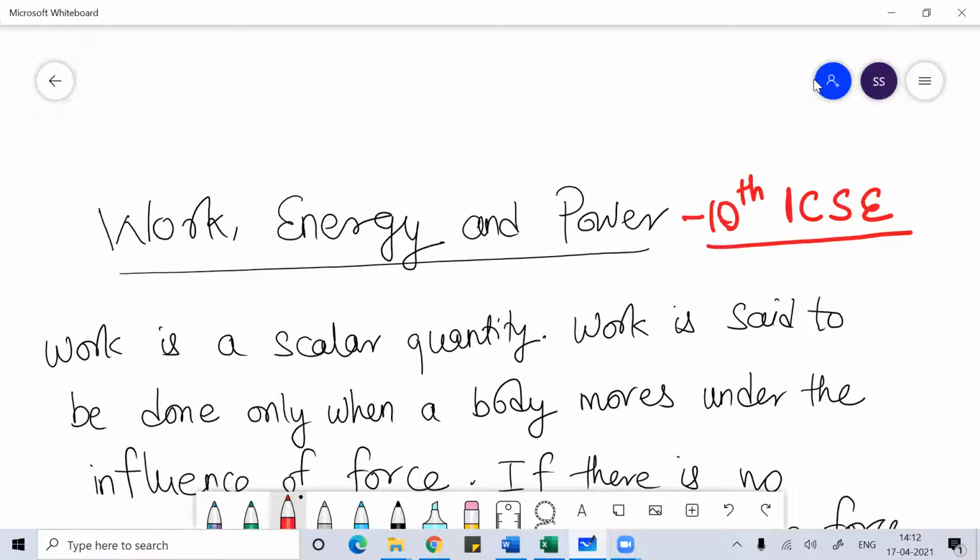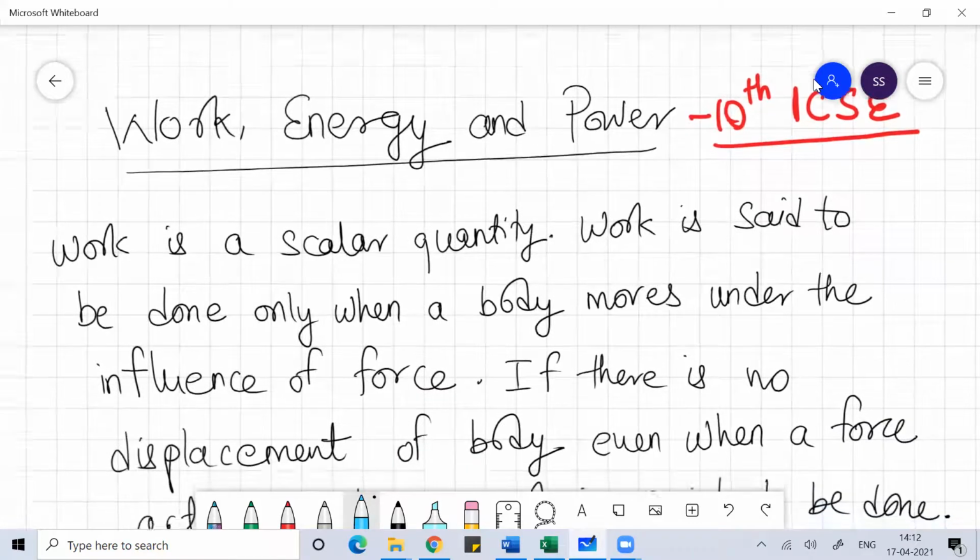So when I talk about work, you know that work is a scalar quantity. Scalar quantities are those quantities which have magnitude but no direction. When we talk about work, we can define work as the dot product of force and displacement, where force and displacement are vector quantities.